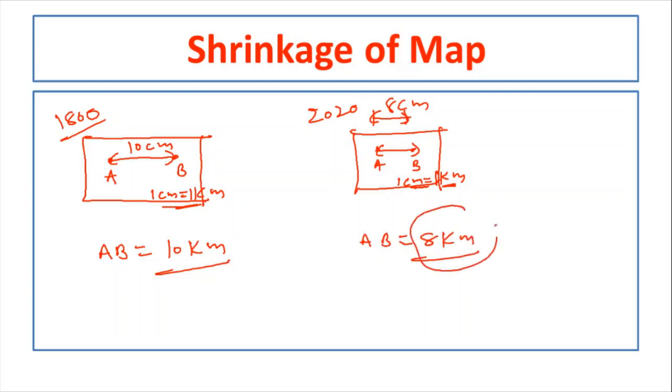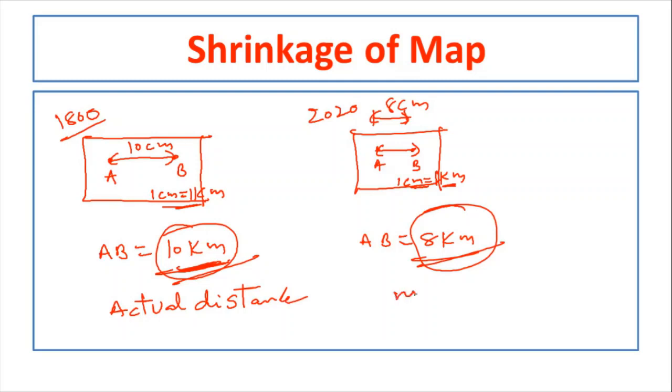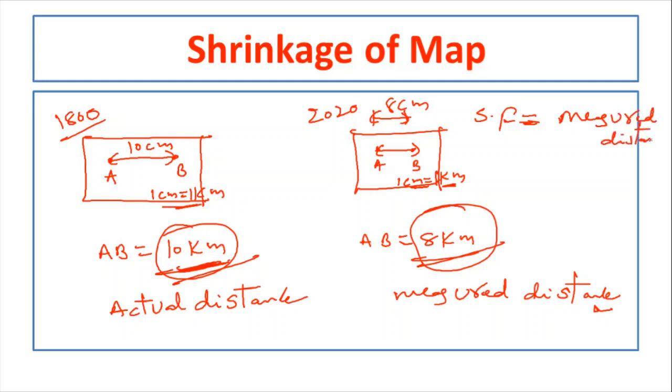But whether this 8 kilometers is the correct distance or 10 kilometers is the correct distance? 10 kilometers is the correct distance. So this 10 kilometer is the actual distance here, whereas this is the measured distance in the year 2020. So now in this case you can calculate a factor called the shrinkage factor. For that, the formula is measured distance divided by actual distance.